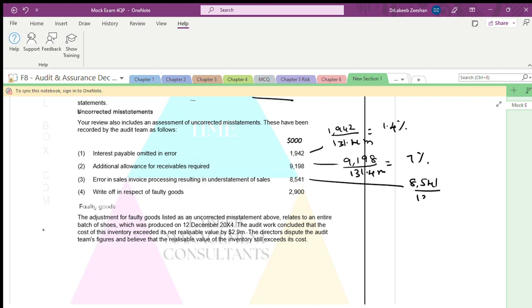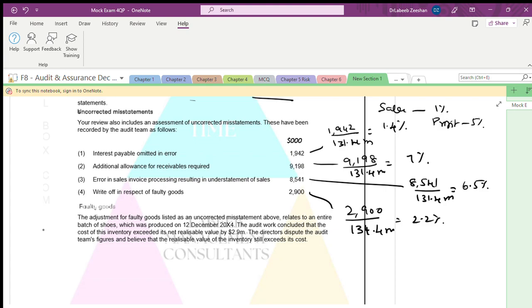8541 divided by 131.4 million. This is in thousands. Okay. It comes to how much? 6.5. 2900 divided by 131.4. It comes to how much? 2.2. Is that? See, if it is sales, materiality will be 1%. If it is on profit before tax, materiality will be how much? 5% maximum. Is that? 5% maximum.